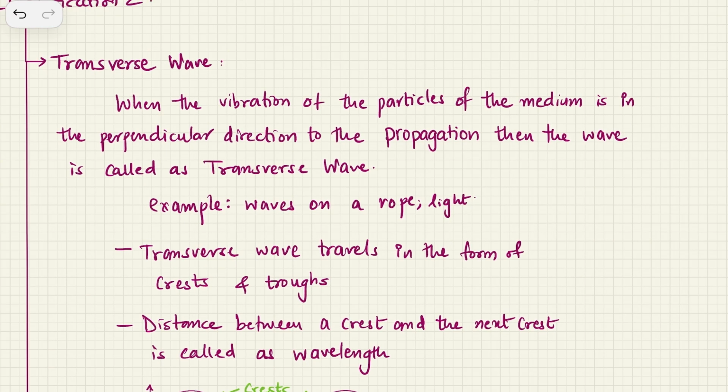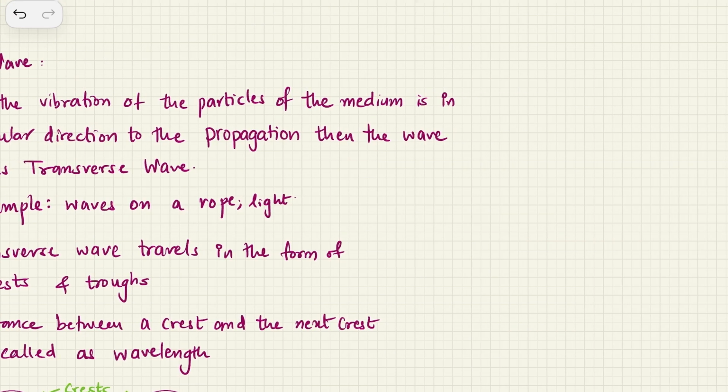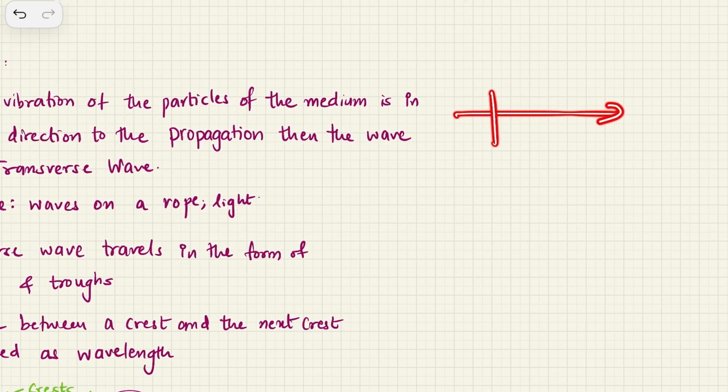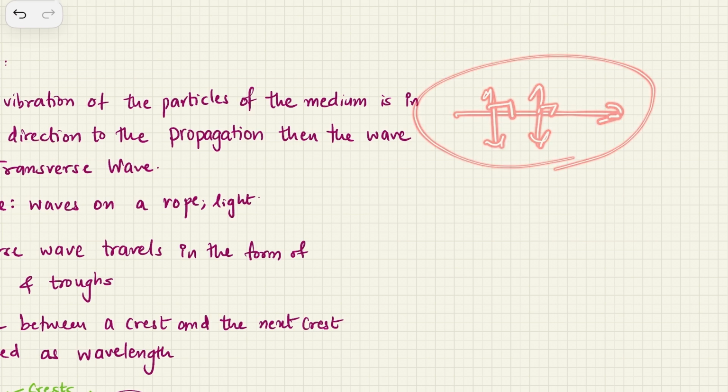When the vibrations of the particles of the medium are in perpendicular direction, note this word, perpendicular direction, to the propagation of wave, then the wave is called the transverse wave. So when a wave is traveling in a particular direction, and the particles are vibrating perpendicular to the direction of the propagation of wave, then such a wave is called a transverse wave.